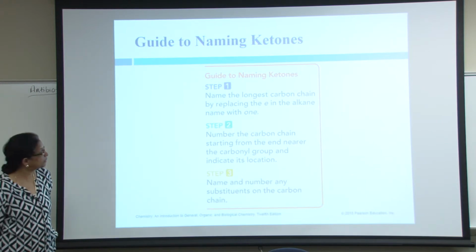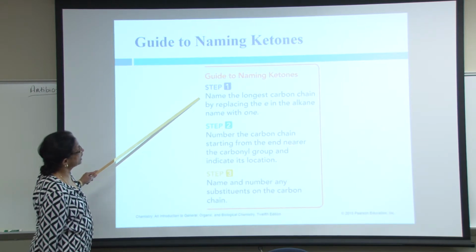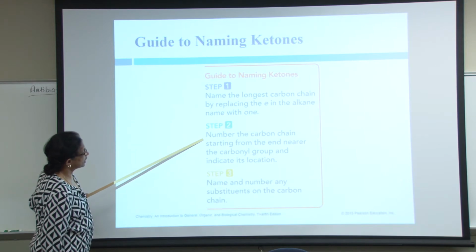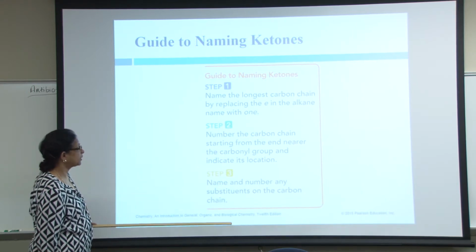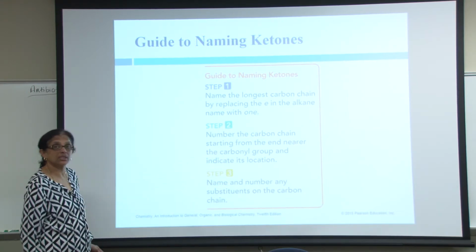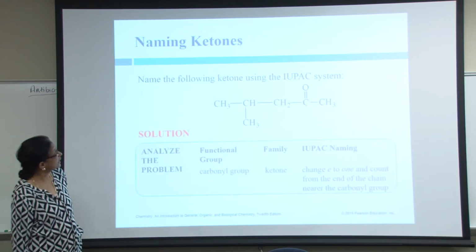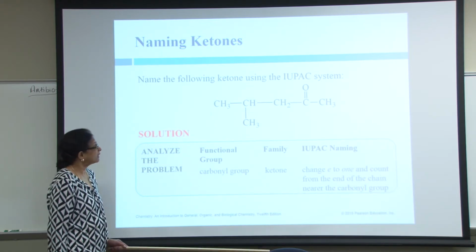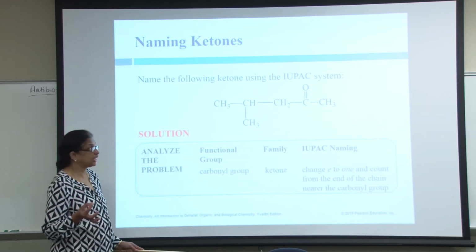So again, a repeat of the naming guide. Name the longest carbon chain, replace E with ONE, number the carbon chain, giving the lowest number to the carbonyl group, then any substituent on the carbon chain. Here again, I'm looking at what do I have. I have to give the IUPAC name. So I'm looking at a carbonyl group with no hydrogens. I'm looking at a ketone.